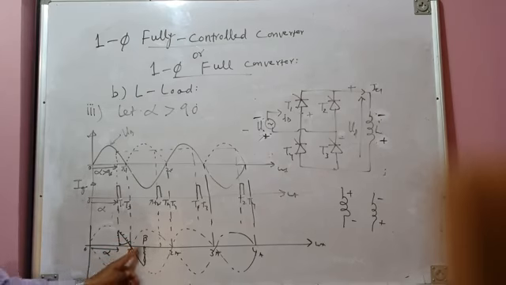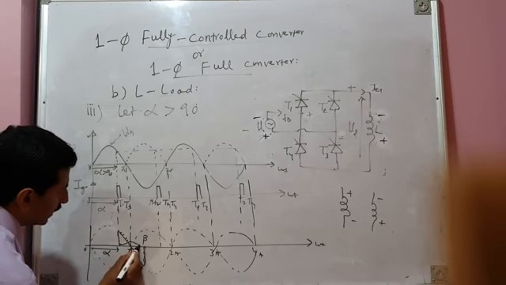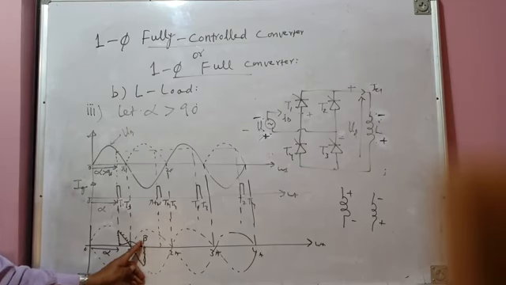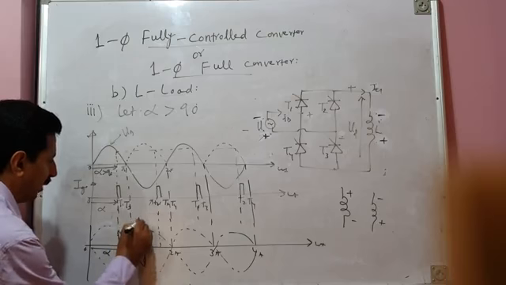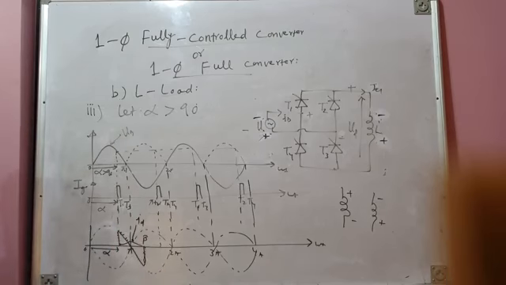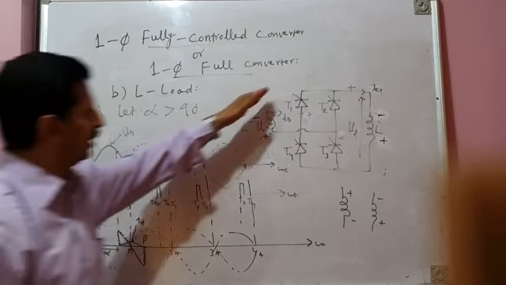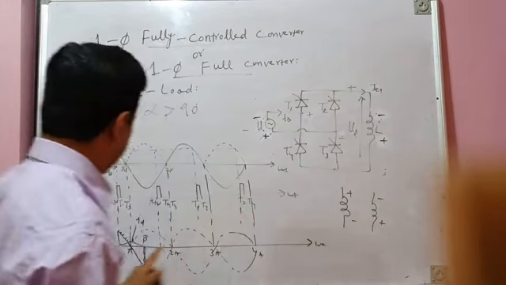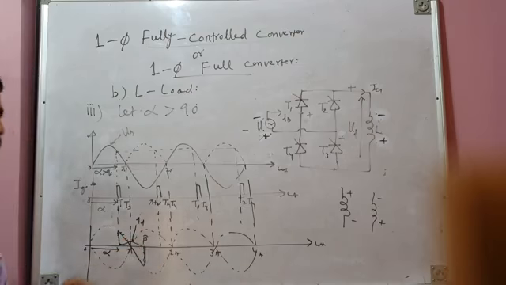And from pi onwards, what will happen to the current? Current will decrease, and it will become zero somewhere here. It will become zero at beta. Beta is called the extinction angle. This is the angle at which your load current ID becomes zero. And when load current becomes zero, that means T1 and T3 are turned off. Your load is disconnected from the source, and from beta onwards, your load voltage is zero.